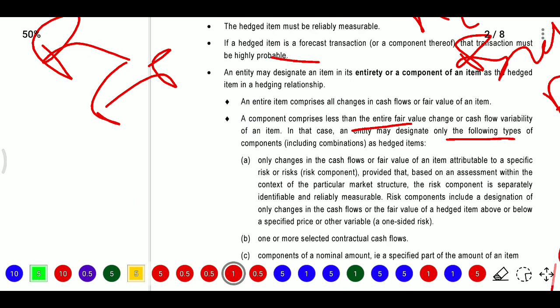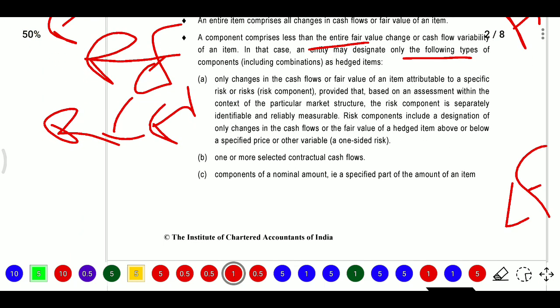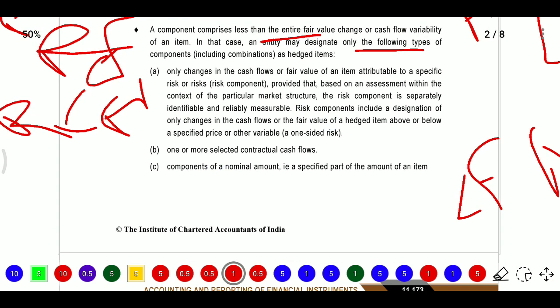identify the entirety of the item relationship. So for the purpose of the relationship, we need to see what the risk is. For the risk, we need to identify cash flow risk or fair value risk. For the fair value risk or cash flow risk, where that risk component is there, for that risk component we need to identify it and it must be reliably measurable.